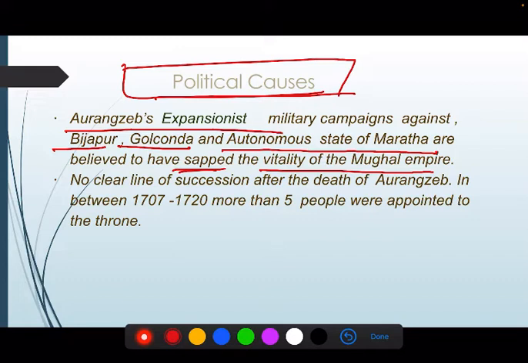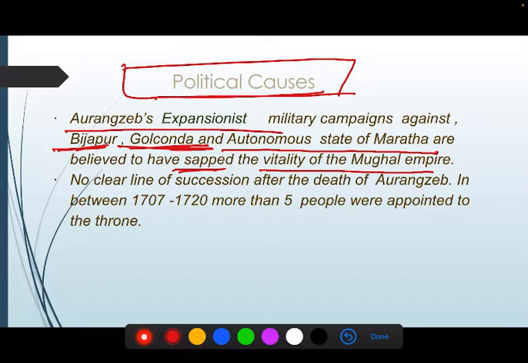The reason was that it cost a lot of money to campaign to that extent. Definitely, if you want to capture Bijapur and Golconda and other autonomous states, you have to fight wars, and to fight wars you need a lot of men and a lot of money.